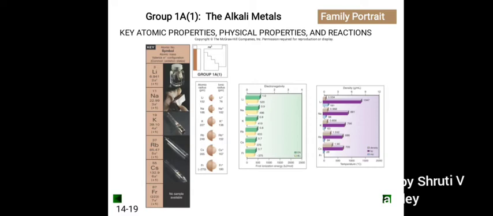Reducing power: both alkali metals and hydrogen act as reducing agents. Burning: hydrogen burns in oxygen to form its oxide, that is water. Hydrogen burns with a pop sound. Alkali metals also burn vigorously when heated in oxygen to form their respective oxides.